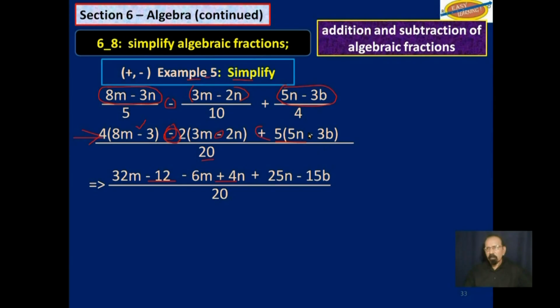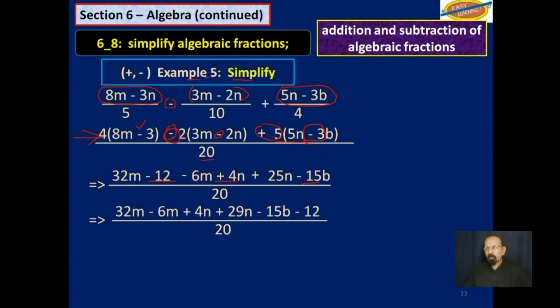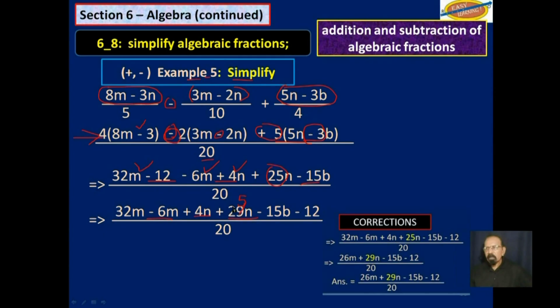That is to say, plus 5 multiplied by negative 3. Now we could see if we have like terms. 32m minus 6m, 4n plus 25n. And then the b's, negative 15b by itself, there's only one b, and negative 12.